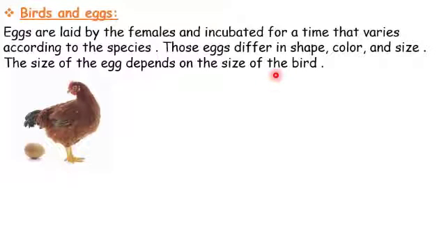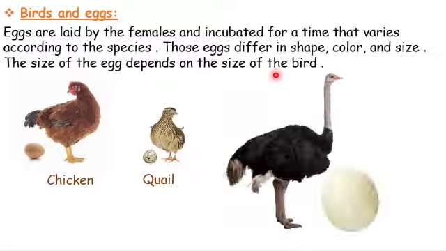So, let's see. This is a chicken, this is a quail, and this is an ostrich. If we see, the egg of the chicken is bigger than that of the quail, whereas the egg of the ostrich is bigger than both the quail and the chicken, because the size of the ostrich is bigger than the chicken and the quail.